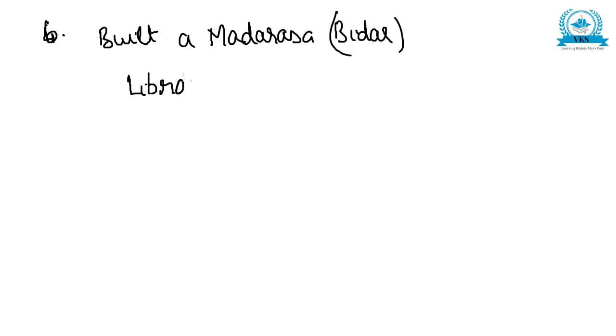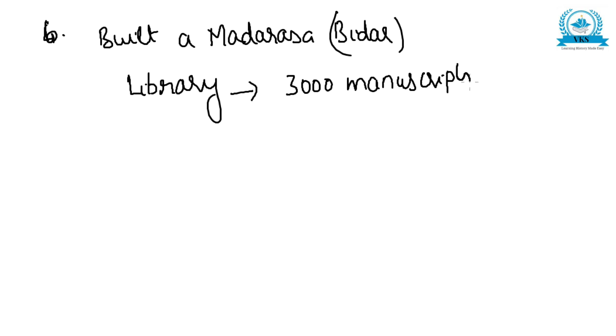There was also a very famous library which consisted of 3,000 manuscripts from all over the world.